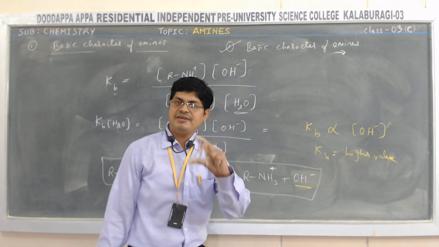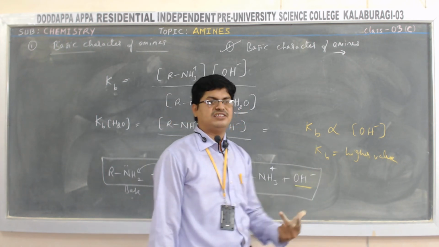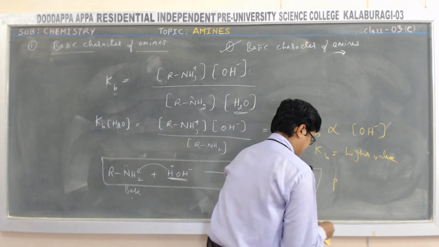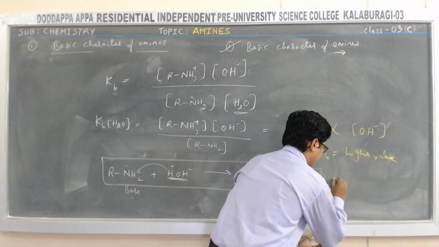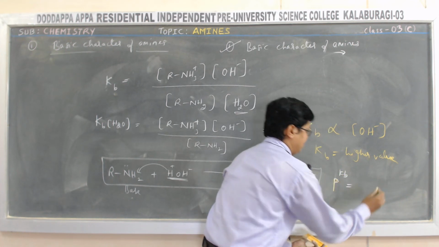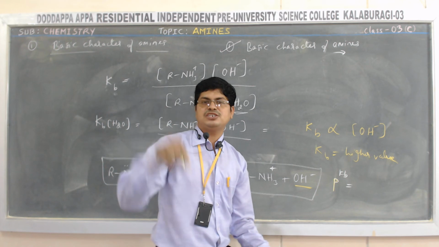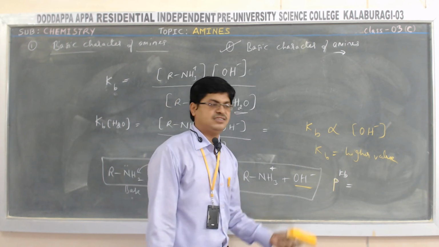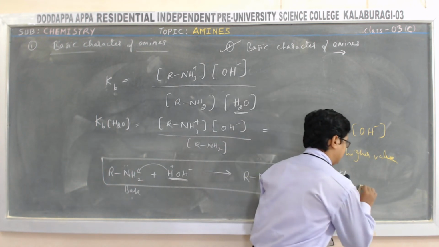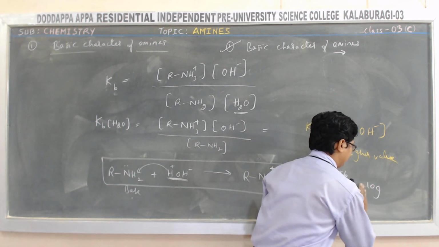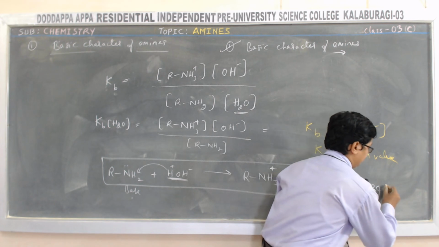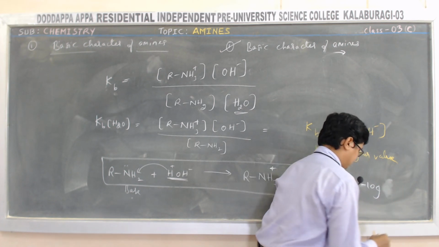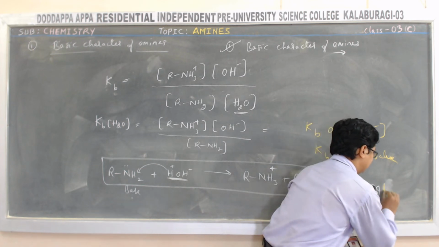Similarly, we can compare the relative basic strength of amines by using another value, that is pKb. How do you write pH? pH is equal to the negative logarithm of the H plus ion concentration. Similarly, pKb is the negative logarithm of what?